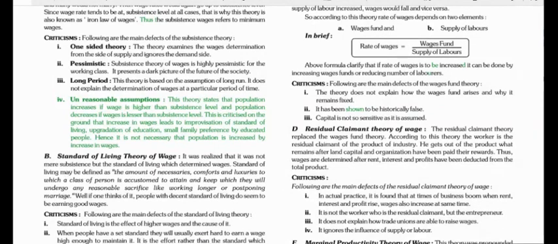This theory states that the population increases if wage is higher than the subsistence level and population decreases if wages are lesser than the subsistence level. This is criticized on the ground that increasing wages leads to improvement of the standard of living, upgradation of education, and a small family preference by educated people. Here, it is not necessary that population is increased by an increase in wages. So this theory has been criticized on these grounds, that it is not considered to be exact. Thank you.